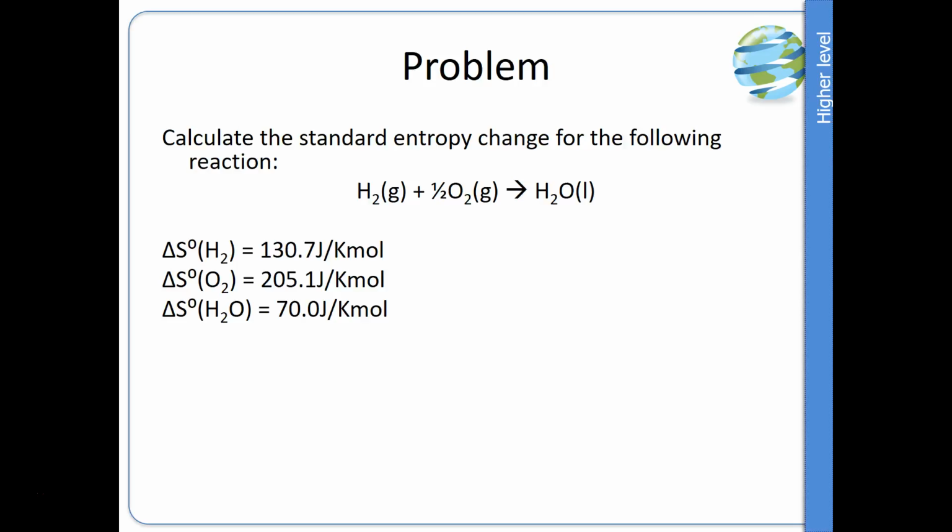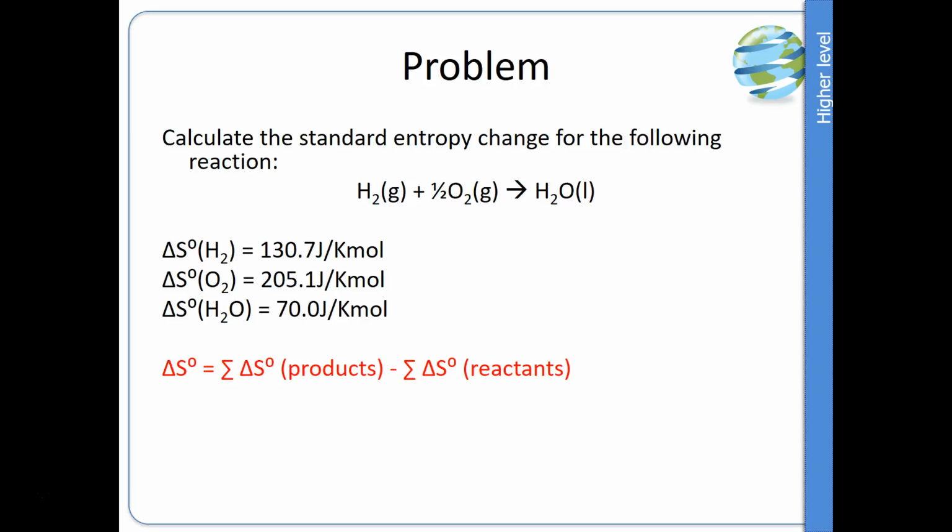Let's look at a problem. Calculate the standard entropy change for the following reaction. So this is a formation. Formation is the formation of 1 mole of a substance from its constituent elements in their standard state, standard conditions, and here we've got hydrogen gas plus half of an oxygen gas becoming water as a liquid. So that's a formation. These entropy values can be read from the data booklet table, and you'll notice the units are joules per Kelvin per mole.